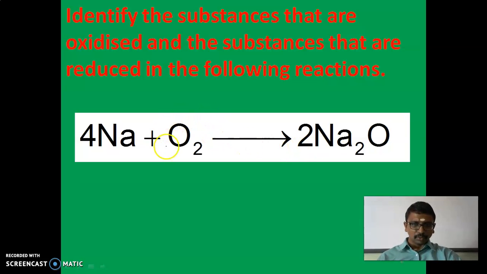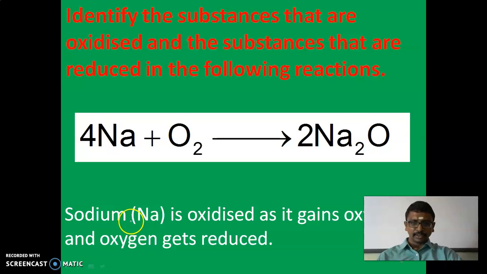And here the O2 is converted to Na2O. With that O2, it converts to Na2O. Here only O, oxygen, remains, so the oxygen is reduced.